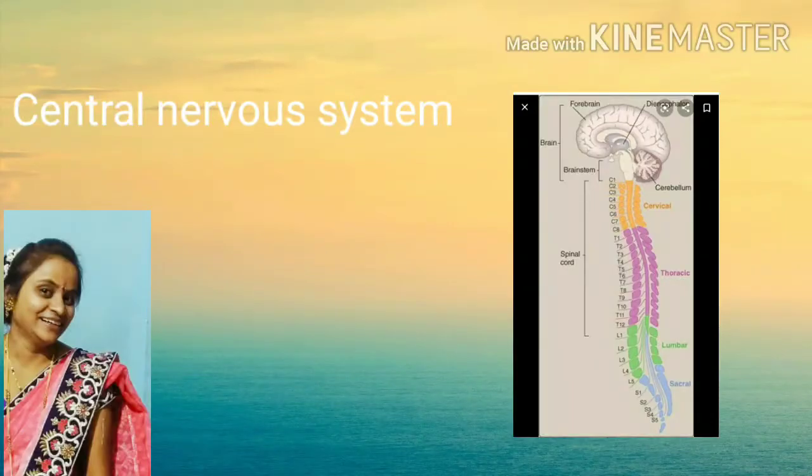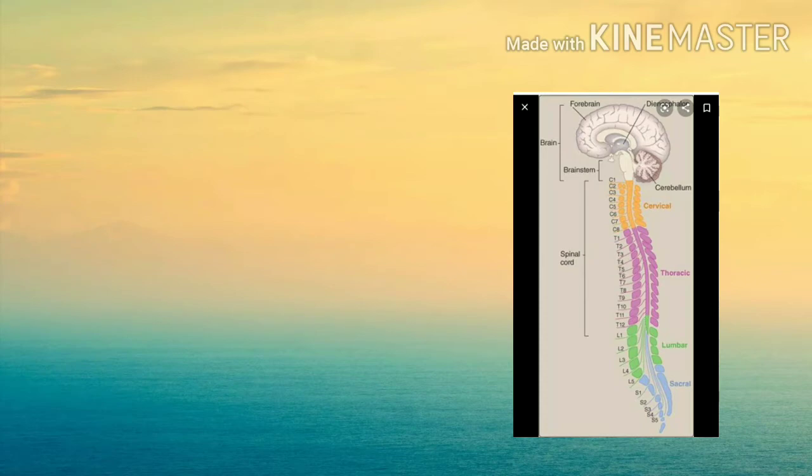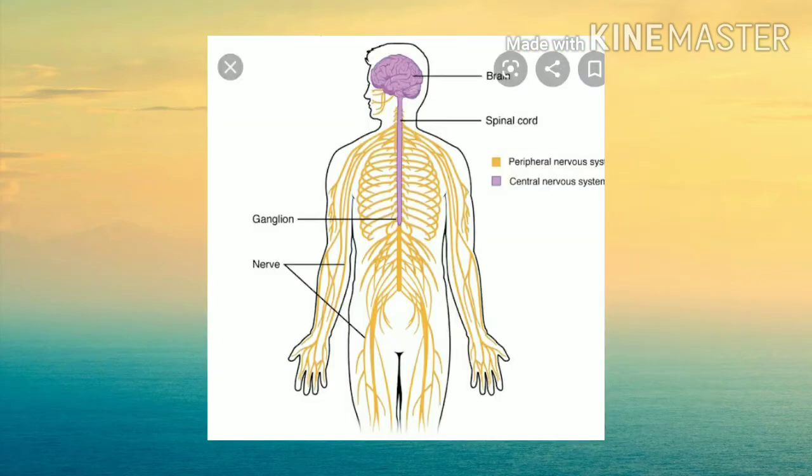Hello friends, in this video we are going to discuss the central nervous system. We know that the central nervous system is made up of the brain and spinal cord. It is seen in the mid-dorsal axis. The brain is enclosed within the cranium, while the spinal cord passes through the vertebral canal of the vertebral column.